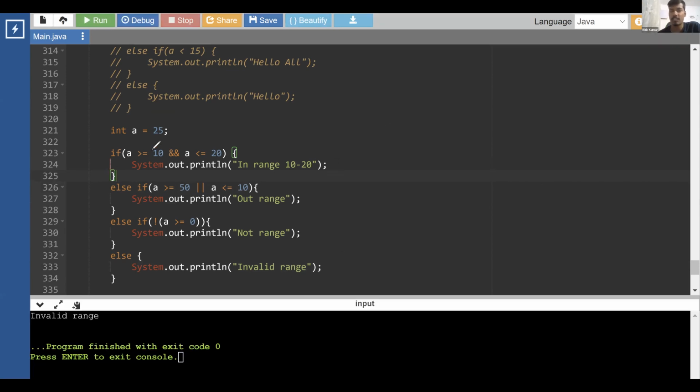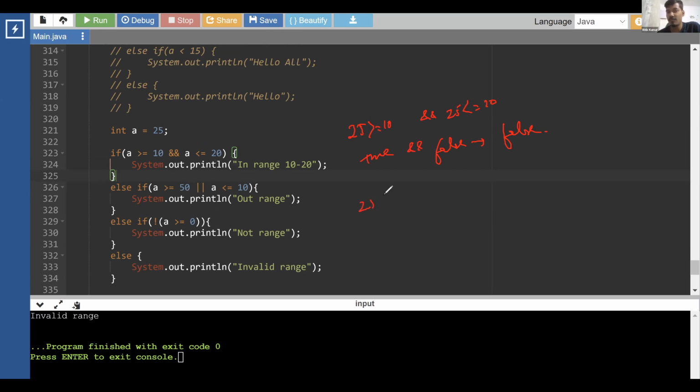Let's look at what actually happened. Firstly we check 25 greater than or equal to 10 and 25 less than or equal to 20. What happened over here? This is true, but this is false. So true and false is false, so we don't run this part. We go to the next else.